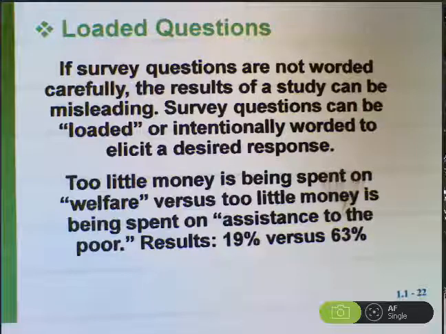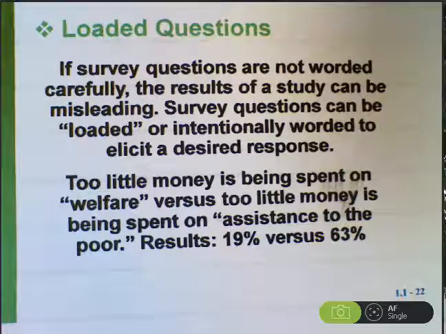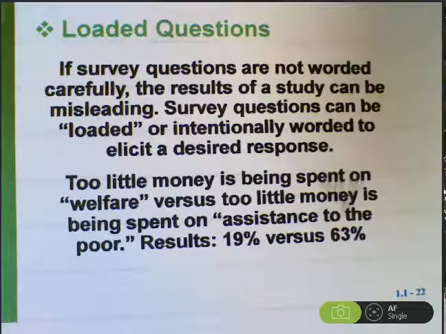The very word welfare has a negative connotation, and you would probably get fewer people saying too little money is being spent on welfare than if you worded the question, do you think too little money is being spent on assistance to the poor? Assistance to the poor sounds like a better thing than welfare.